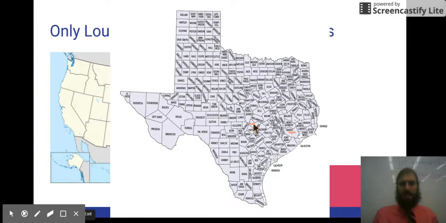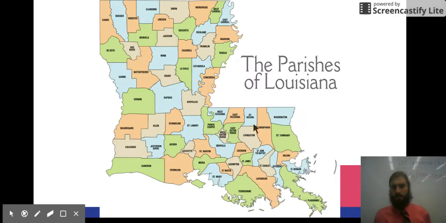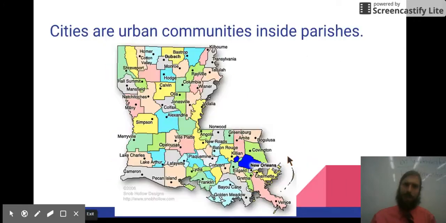But let's get out of Texas. Let's hop back over east to Louisiana. So remember, we live in Orleans Parish. And if we look at the different parishes, we see dots, which are different cities. These cities are urban communities inside the parishes. So a city is even smaller than a parish. Cities are urban communities inside parishes and inside states.